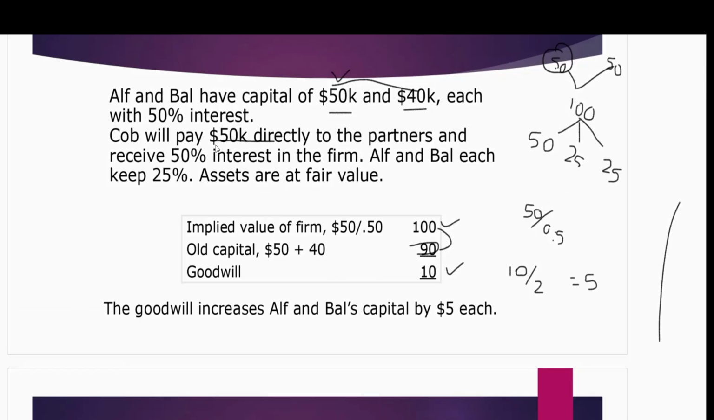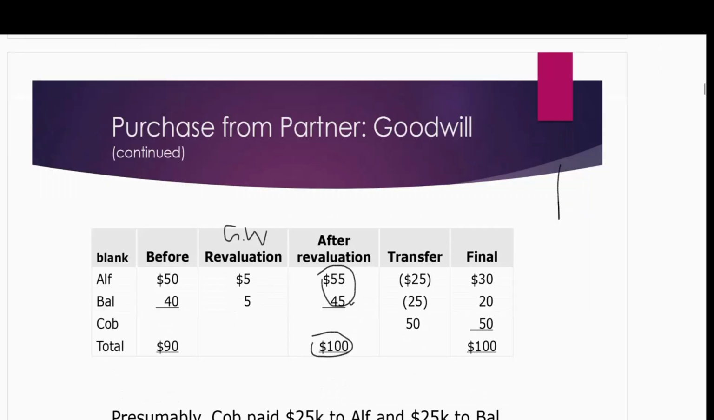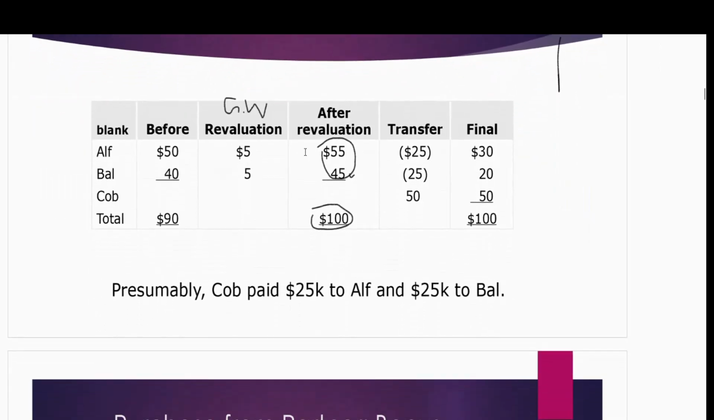Can you see, Co will pay 50K directly to both partners and he wants 50% interest. If he wants 50% interest, Alf and Bal need to give him out of their share. So let's do this calculation now. Co wants 50% ownership out of 100. The total value is 100. He wants 50%, so 50% of 100 is 50.